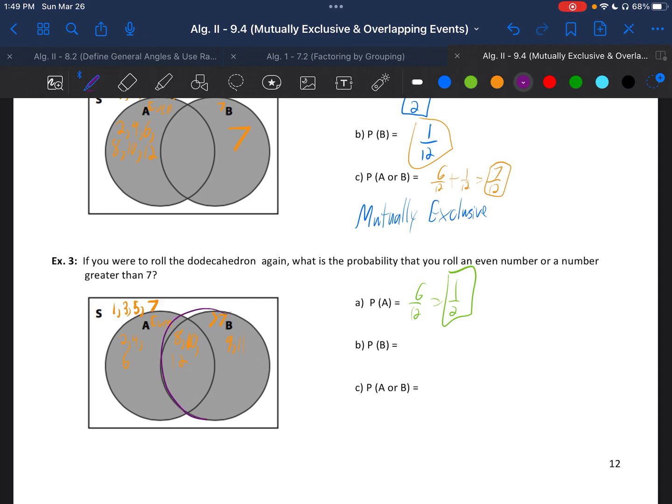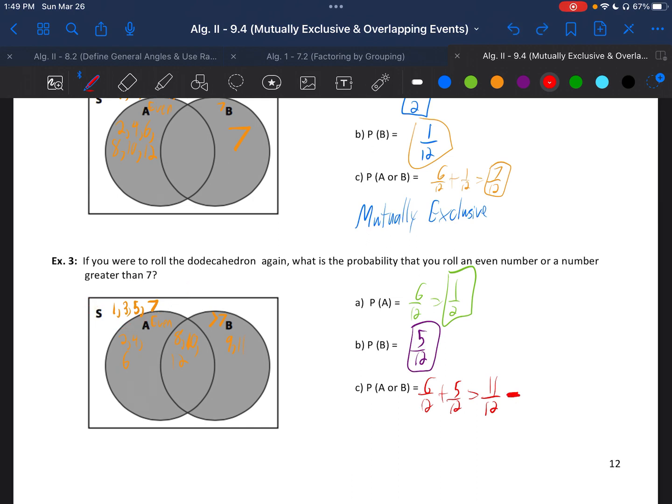Probability of event B happening is all of these, 5 out of 12, and that doesn't reduce. The probability of event A or B, on this one, we cannot just add 6 over 12 and 5 over 12, because that would give us 11 over 12, and if there's 4 of them that don't fit either one of those, then it can't be 11 over 12.